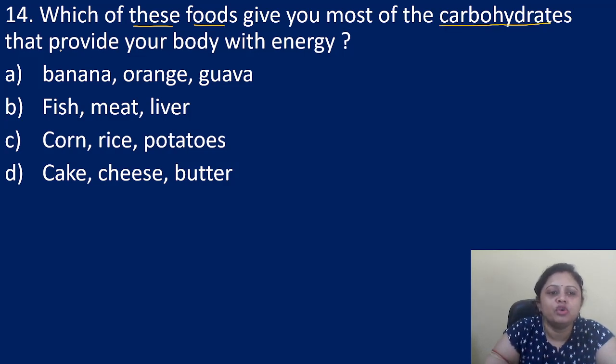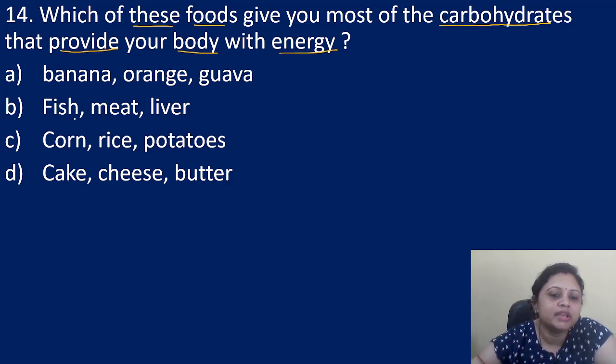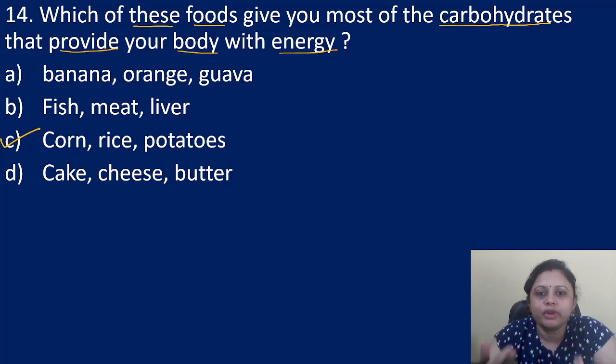Okay, and we know carbohydrates provide energy to our body, right? So which of the following food materials contain this carbohydrate? Here the correct answer is option C, that is corn, rice and potatoes. Corn, rice and potatoes contain a large amount of carbohydrate, and if we consume that, then it will provide more energy to our body.